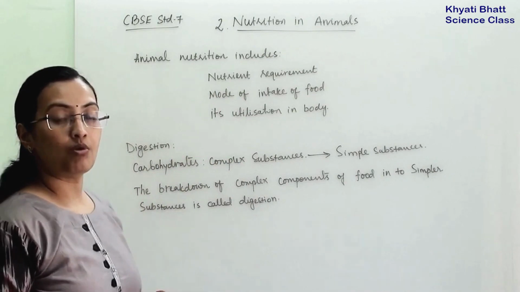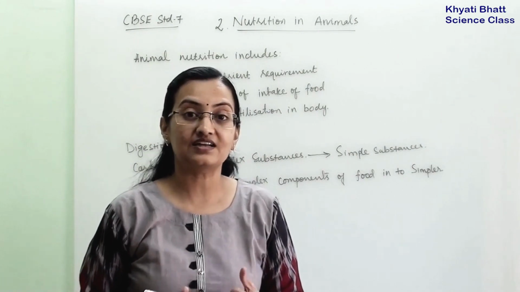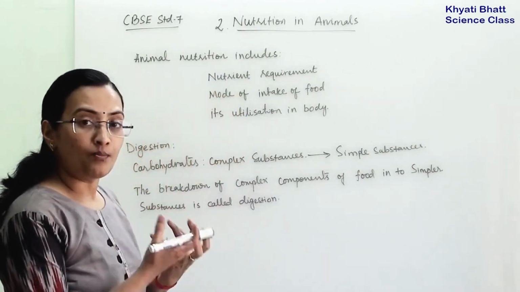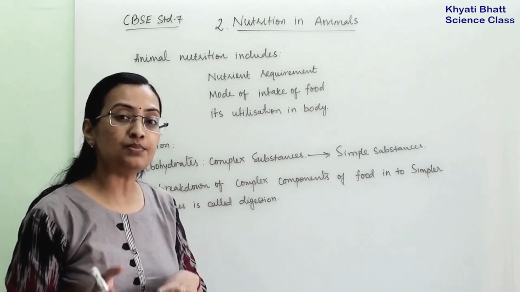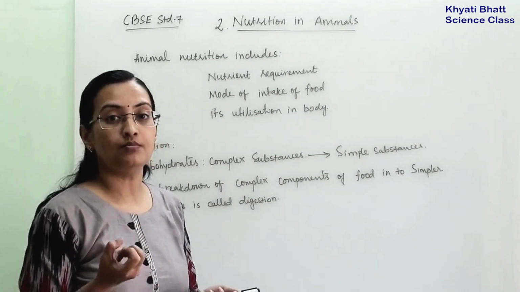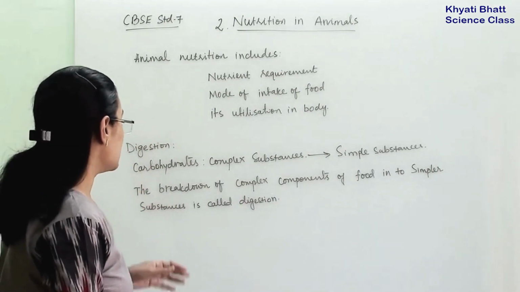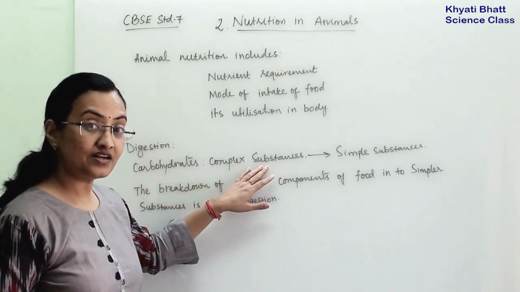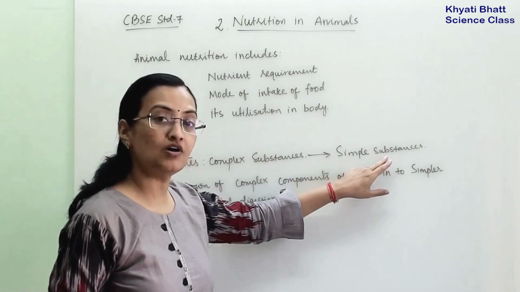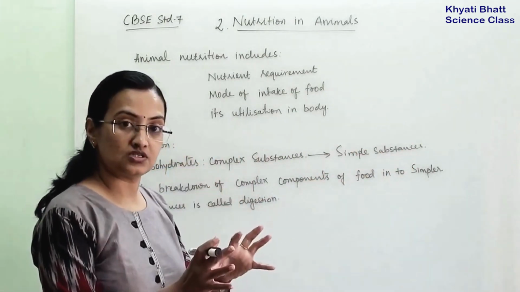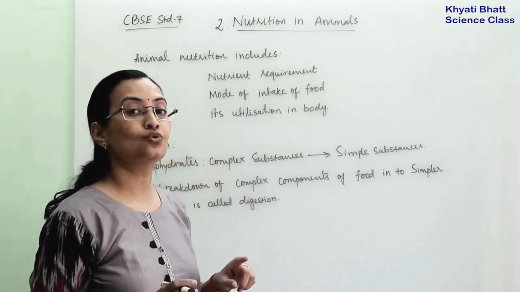Now when we are talking about food, one of the most important processes after we take food is digestion. The complex substance, whatever we are taking in the form of food, has to be converted into simple substance, so it can be absorbed by the blood and by the organs. For example, carbohydrates are complex substances. Under the digestion process, when digestion happens in the body, this complex substance is converted into simple substance. So this process in which the body converts the complex substance into simple substance is known as digestion.